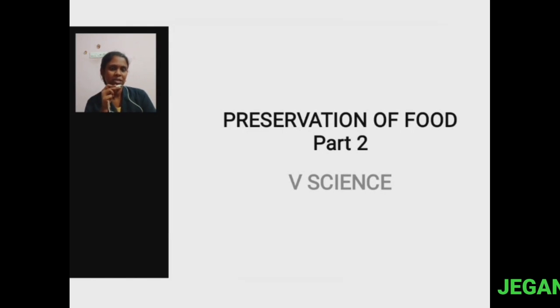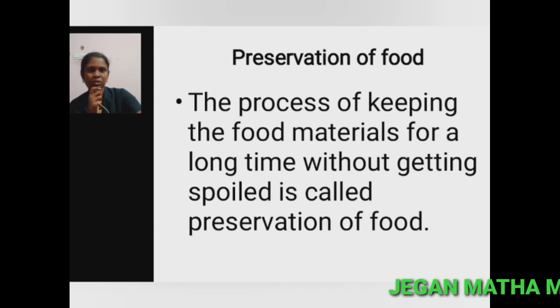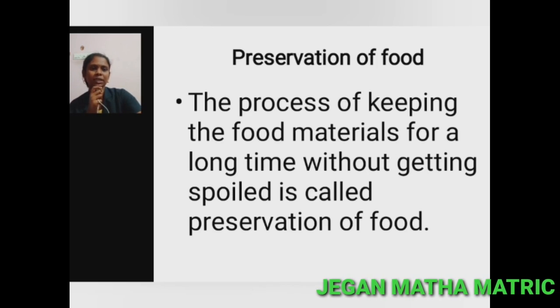In the previous class we have learnt about the spoilage of food, causes and effects. In this class we are going to learn about preservation of food. What is food preservation? The process of keeping the food materials for a long time without getting spoiled is called preservation of food.